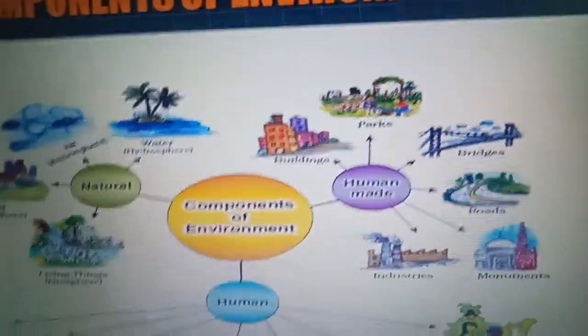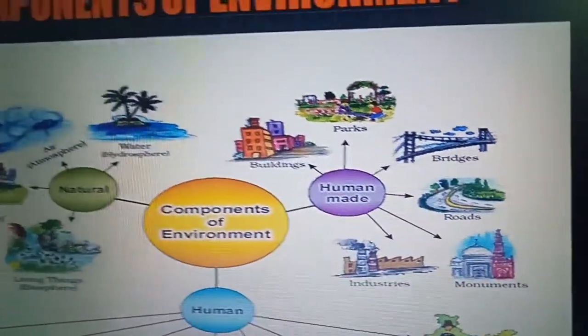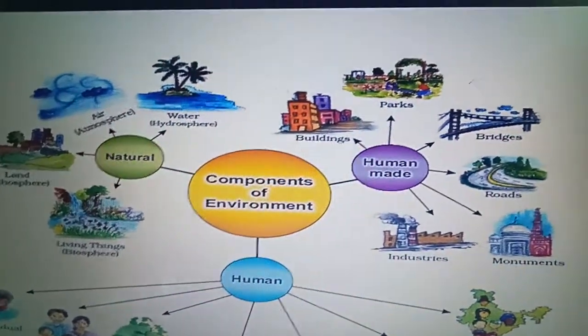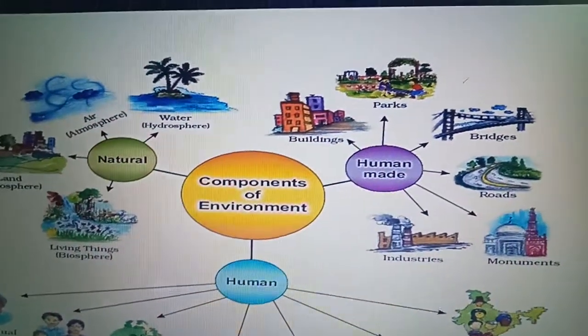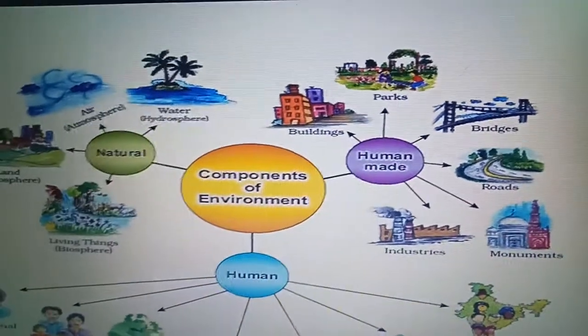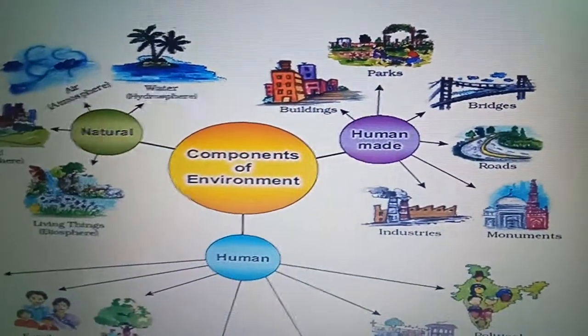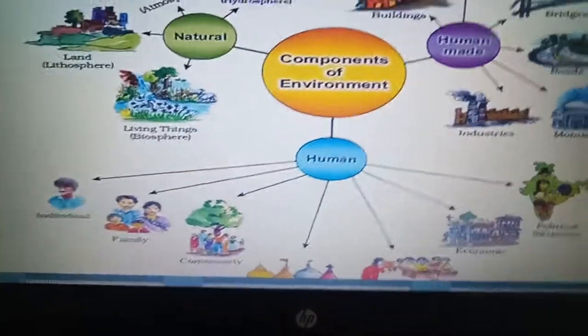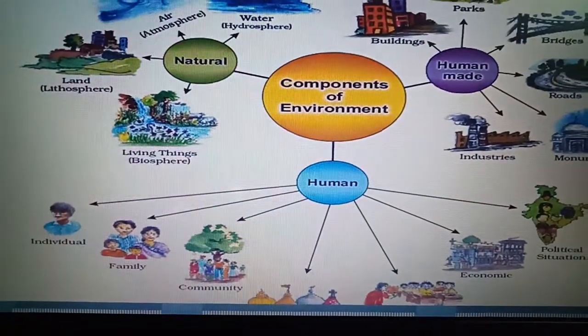Next is the human made environment: the buildings, the parks, the bridges, roads, industries, monuments. These are some examples of human made environment. And the next comes the human.